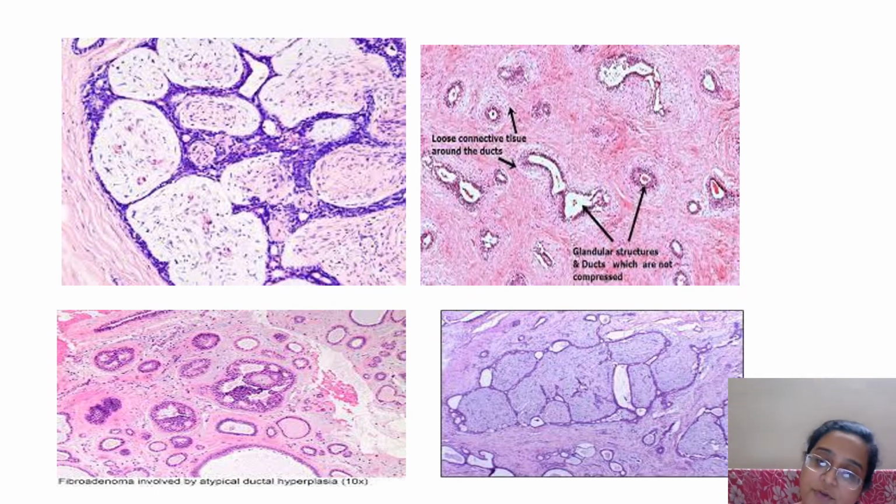It's a well encapsulated structure. Grossly, I have not put gross images. I'll show you in the next turn. It is white, firm, with a shiny outer surface. When you cut it, it is gray white, firm inside.